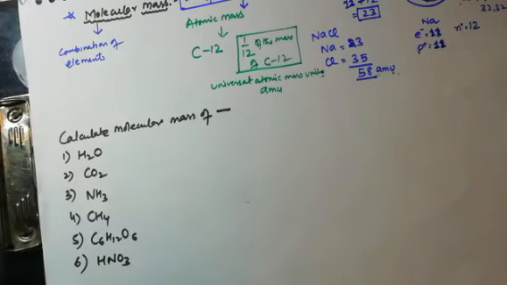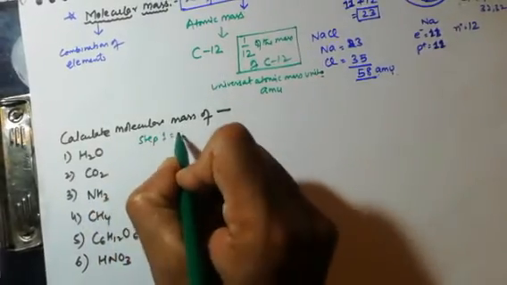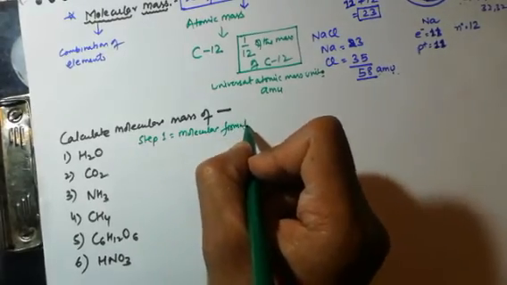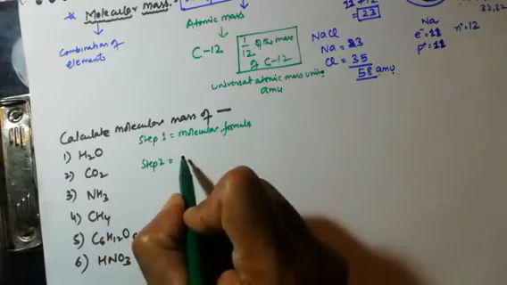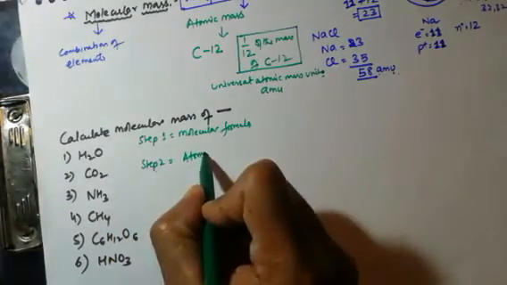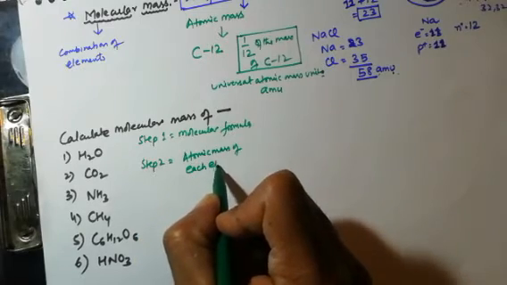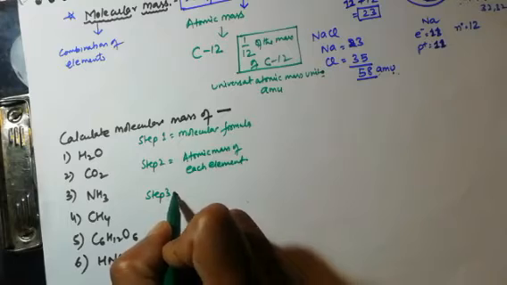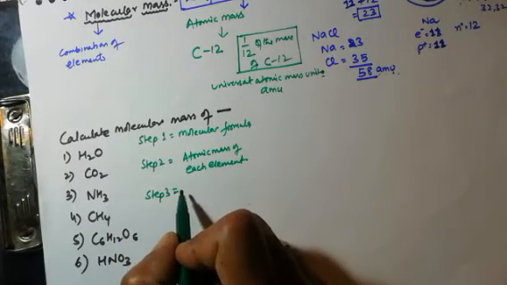HNO3. So once again, dear students, I'm going to tell you some of the steps. Step 1 is, you should know the molecular formula. The molecular formula is already given. Step 2 is, you should know the atomic mass of each element. If you do not remember the atomic mass, you cannot calculate the molecular mass. So you need to write the atomic mass again.